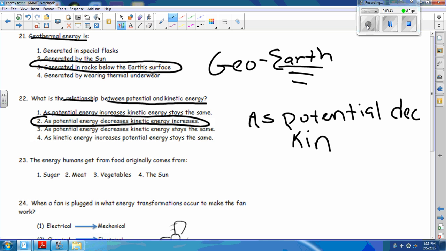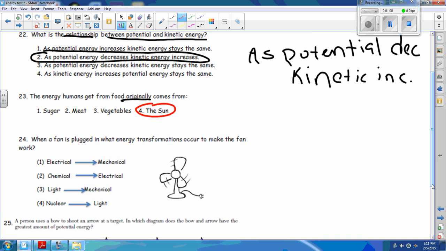Where do humans get their energy from originally? Well, where does everything come from? All our energy comes from the sun. The sun is going to allow the grass to grow. The grass will be eaten by the cow, and then the people will eat the hamburgers. So we get the initial energy from the sun.